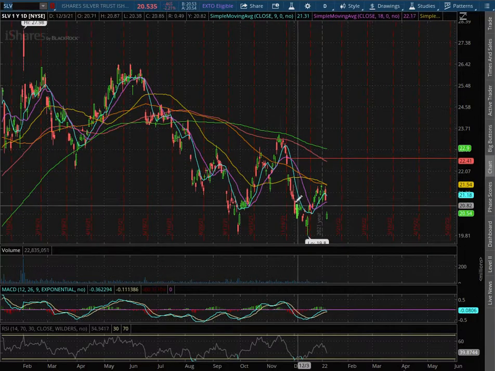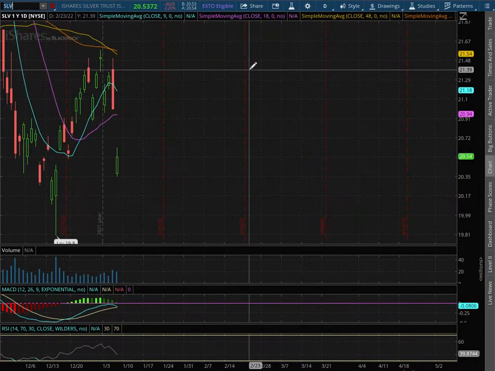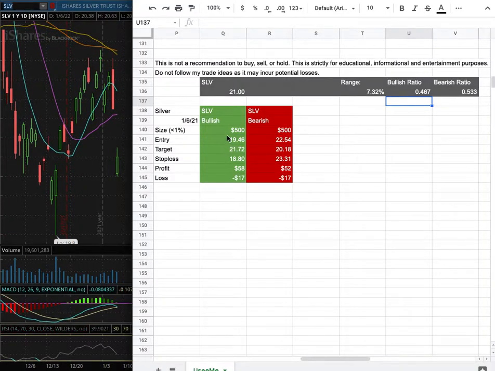As with the trade idea, I'll be trading SLV. My trade position size for it is less than 1% of my portfolio. My long entry is at $19.46. My sell target is at $21.72. My stop loss is at $18.80.